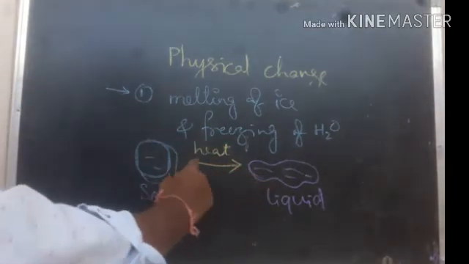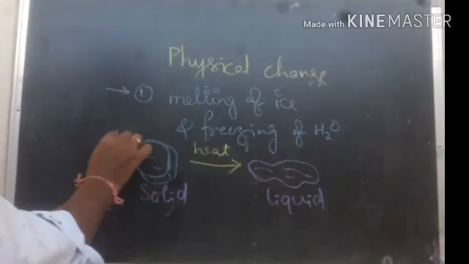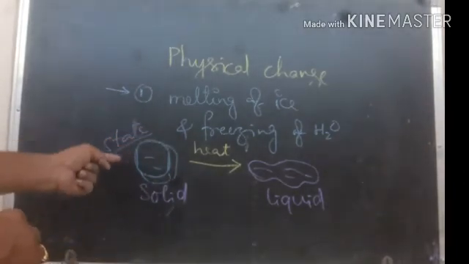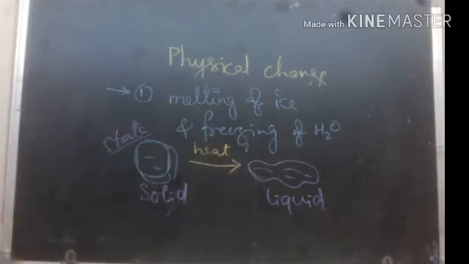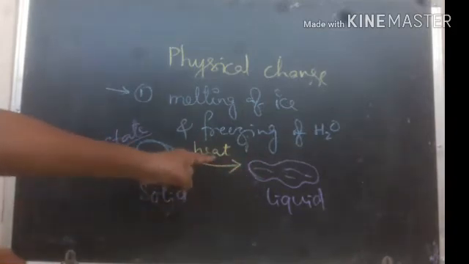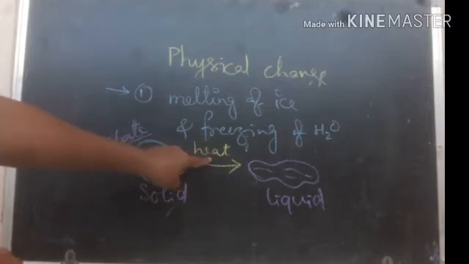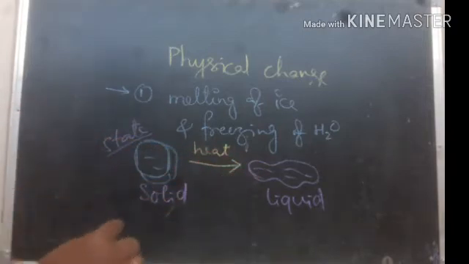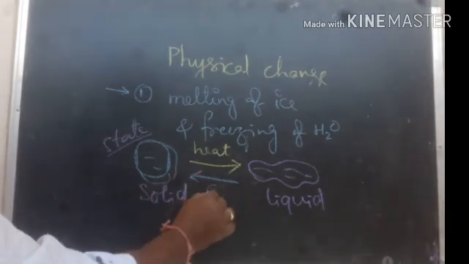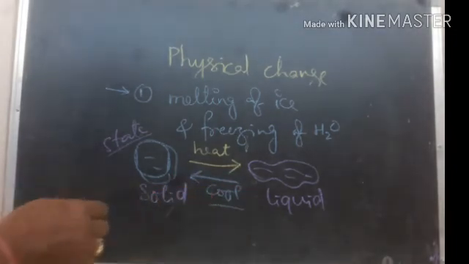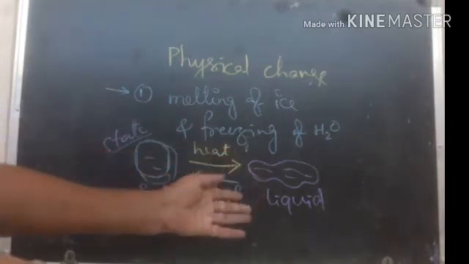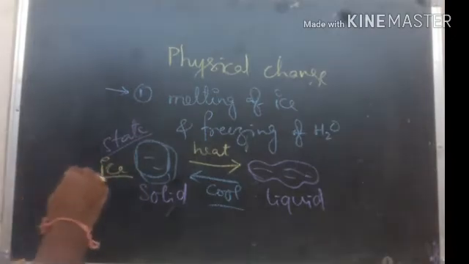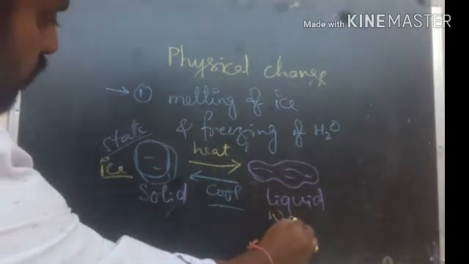Here what is the change? State of the material is changed. Solid becomes liquid. What is the cause? Heating. We heat it. Because of heat, the solid becomes liquid. If you cool the water, or if you cool that liquid, actually the solid form is called ice. In solid form it is called ice. In liquid form it is called water.